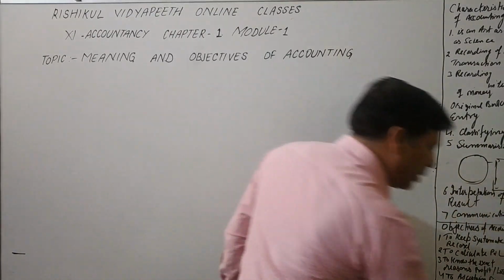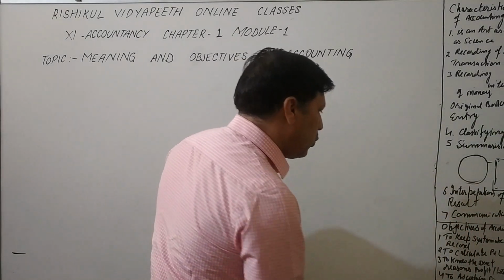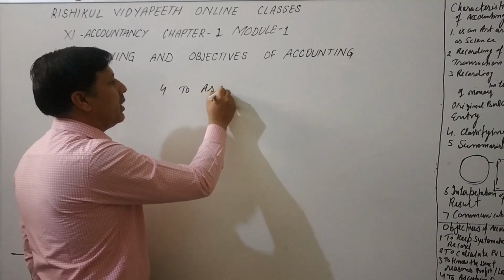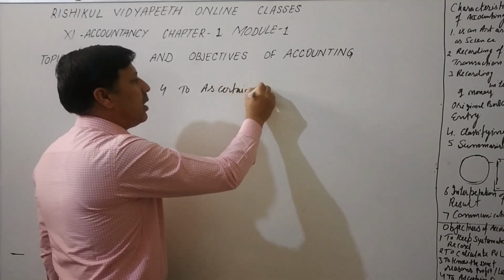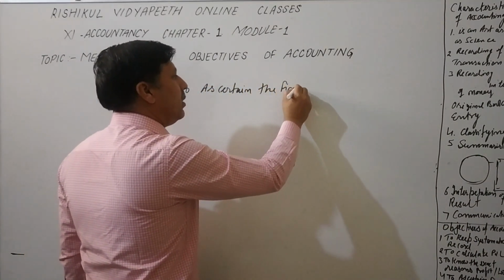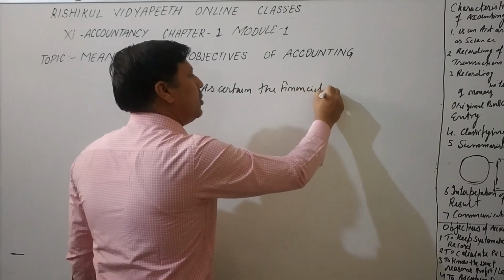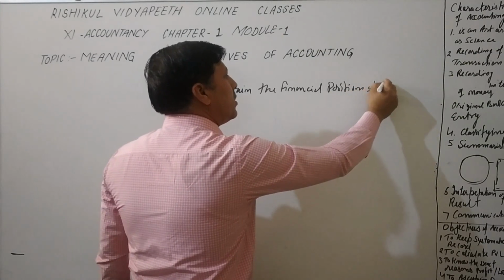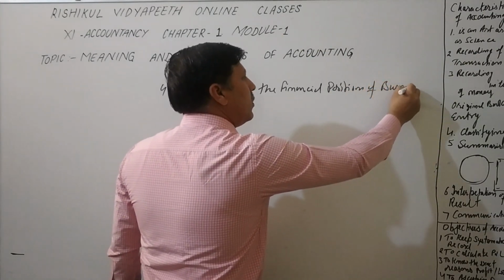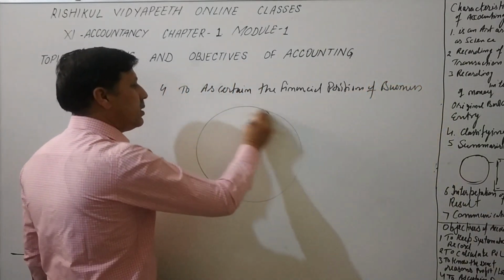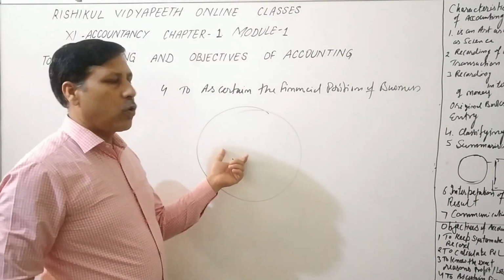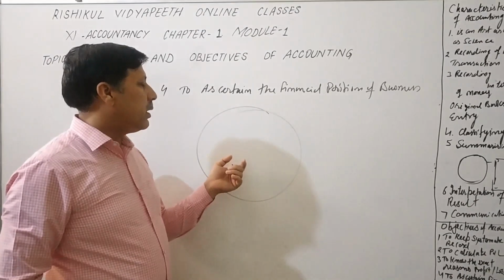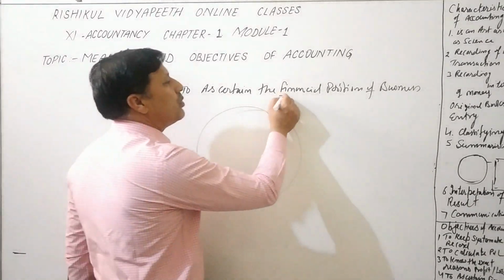Next one is point number 4, to ascertain the financial position of business. If we have proper accounting and we record all transactions in a systematic way, at the end of the year we can know the financial position of the business.